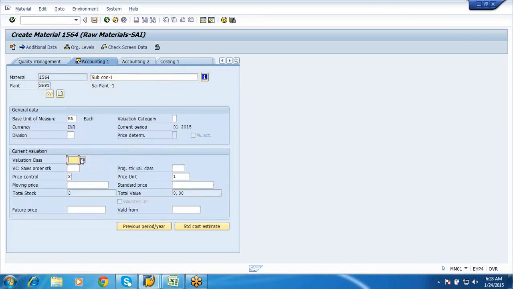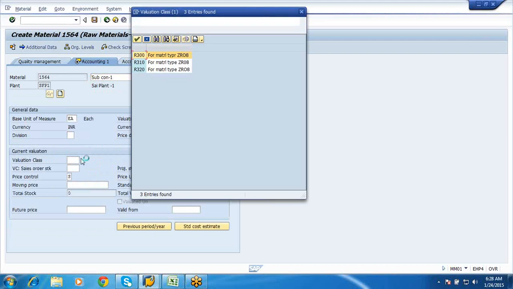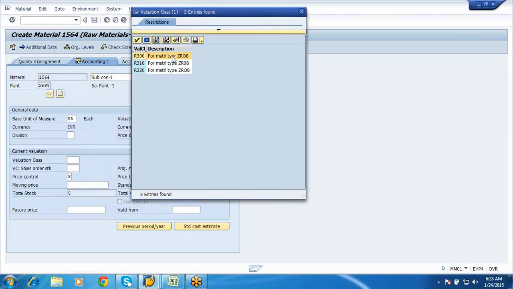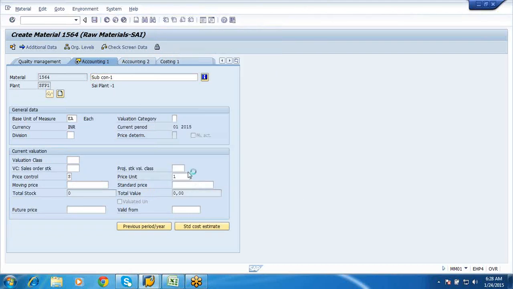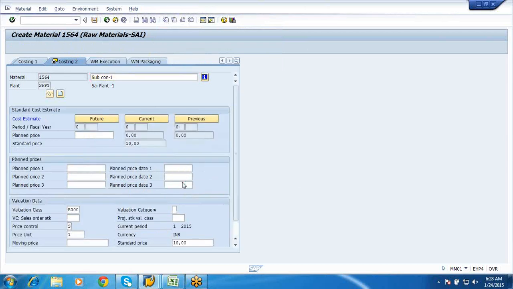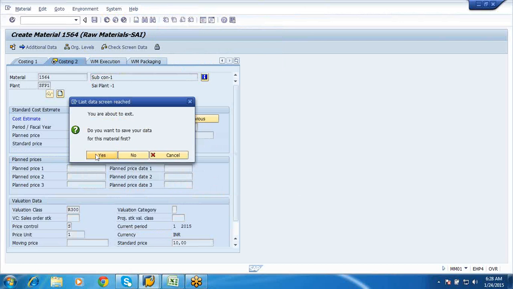So here is your accounting. We'll say R300, and I'll give my standard price as 10. Subcon 1 is the part number, 1564 is my part number. That is one child assembly, I can say.